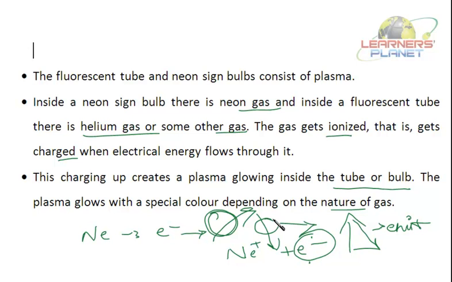The other state is the Bose-Einstein condensate. This was also given by Satyendranath Bose and Einstein, and they proposed that there is another state of matter, and they named it the Bose-Einstein condensate. Now how is it obtained?